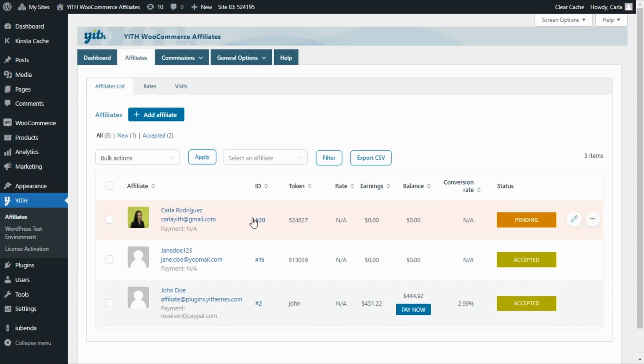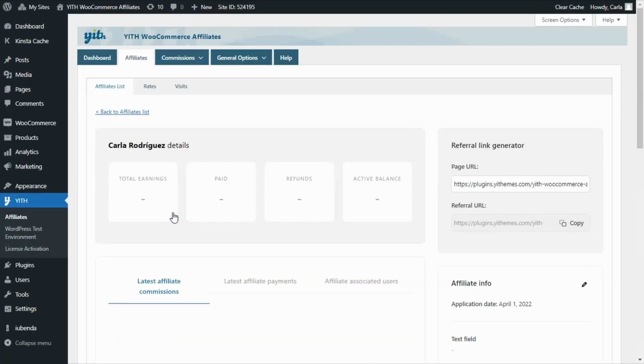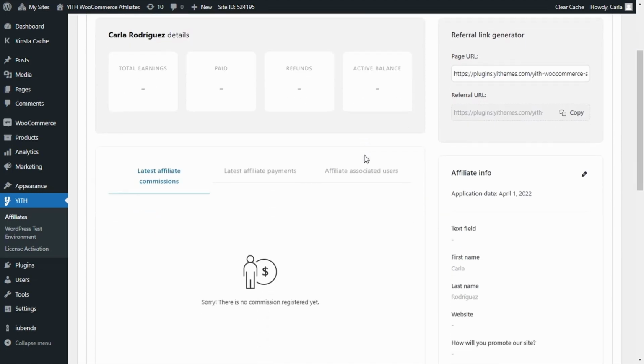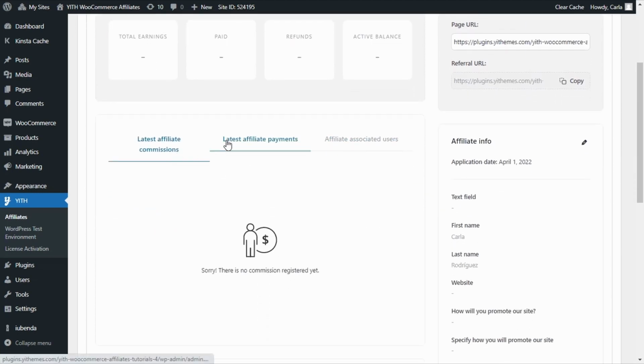If you click here on the name, you're going to access this section where you can see details about that specific affiliate. We don't have anything yet, but here you could see earnings, paid, refunds, active balance, last affiliate commissions, payments, associated users,